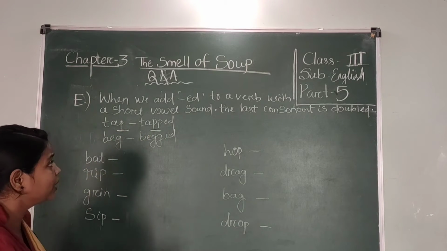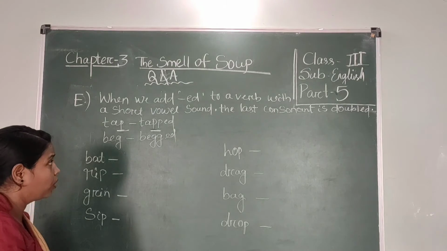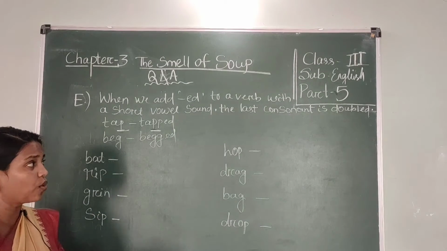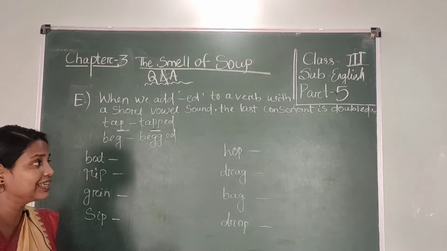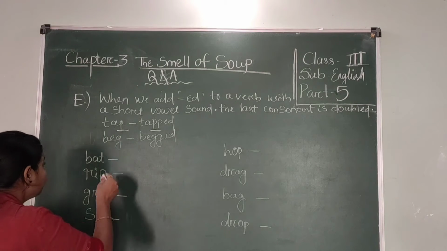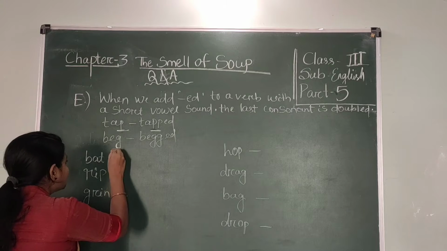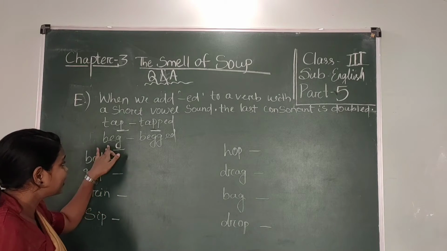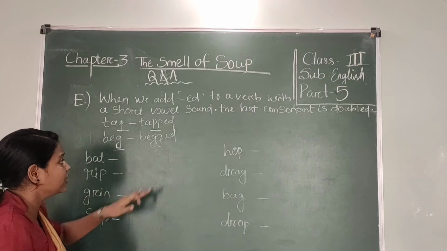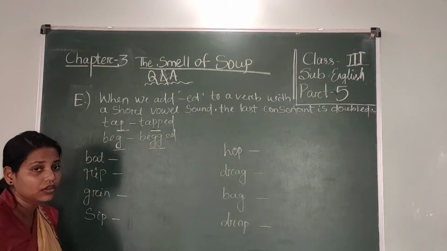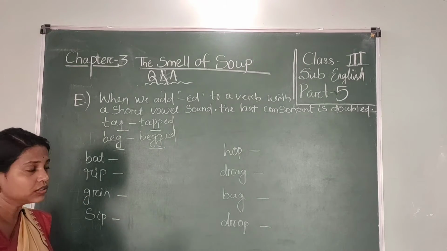So students, when we add ed to a word with a short vowel sound, the last consonant is doubled. Look at the next one, beg. What is the last letter? G. You add ed now, B-E-G-G-E-D. The last consonant is doubled.